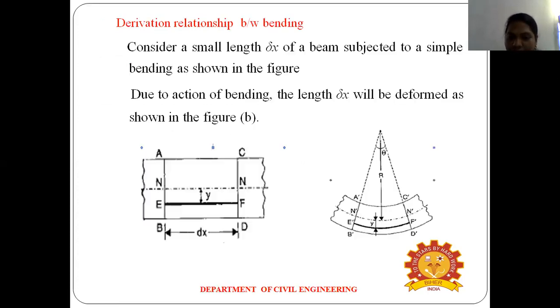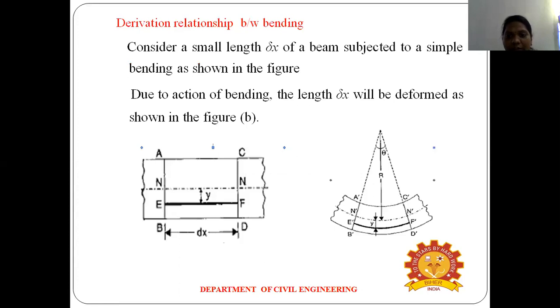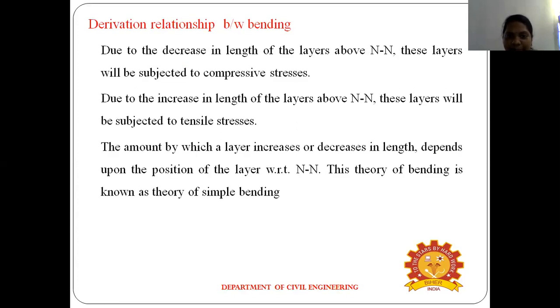So normally there are two categories. The top fiber we call compressive, the bottom fiber we call tensile. For the cross section, the increasing length is called tensile stress. The decreasing length is called compressive stress. So for the diagram, the length being decreased means it's compressive. The length being increased means it's tensile.